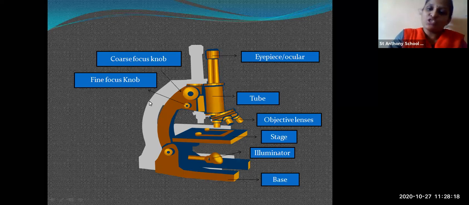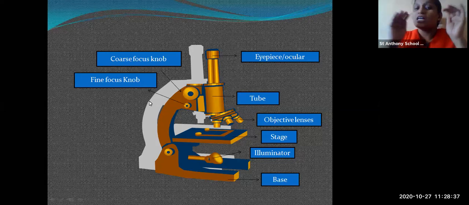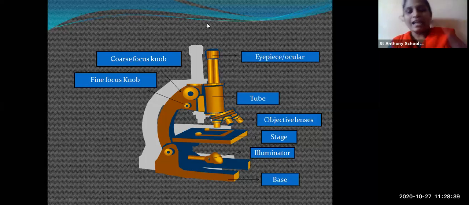Last you have the illuminator, which is for adjusting the sunlight. So sunlight also plays an important role. A sufficient amount of light is required for observing the microorganisms under the microscope. So the place where the microscope is kept should have sufficient sunlight in the lab.